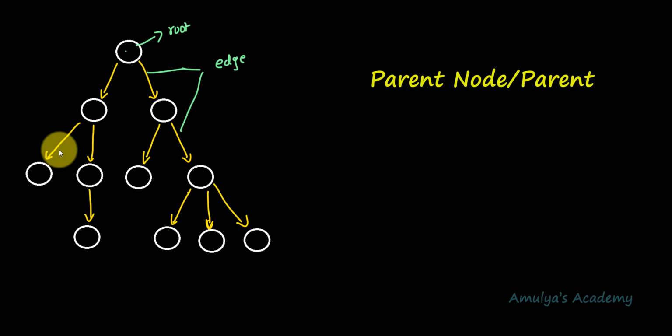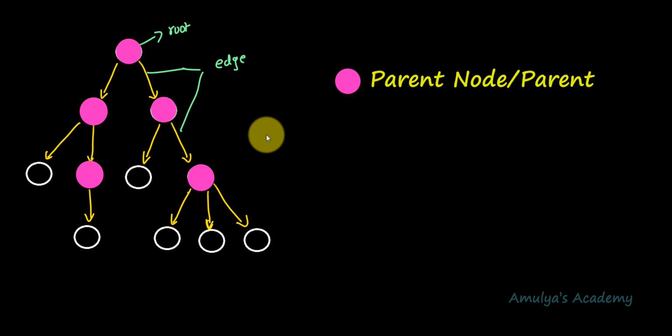And this node is the parent node of these two nodes, and this node is the parent node of these two nodes. And this is the parent node of this node, and this is the parent node of these three nodes. Here you can see the nodes which are highlighted are called parent nodes. A parent node can also be defined as the node which has a child or children.